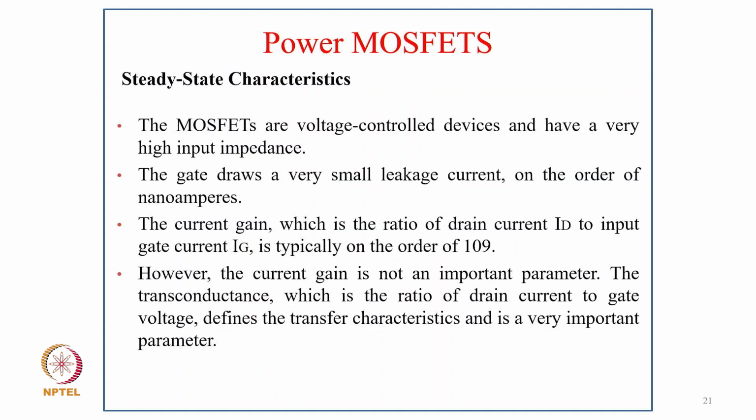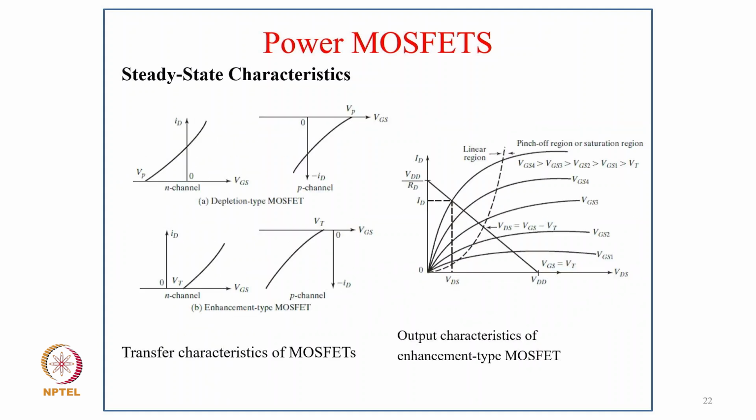So coming to the steady state characteristic of power MOSFET, the MOSFETs are voltage controlled devices and have a very high input impedance. The gate draws a very small leakage current on the order of nanoamperes, and the current gain, which is the ratio of the drain current ID to the input gate current, is typically of the order of more than 100. However, the current gain is not an important parameter. The transconductance, which is the ratio of drain current to the gate voltage, defines the transfer characteristic and is a very important parameter.